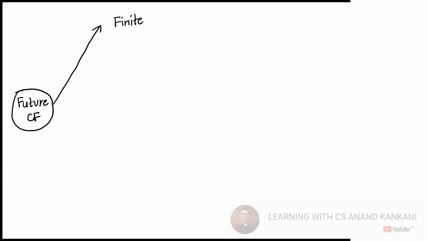So let me just tell you the nature of future cash flows. The future cash flows can be finite, or they can be infinite. If it is finite, you have example number 3.